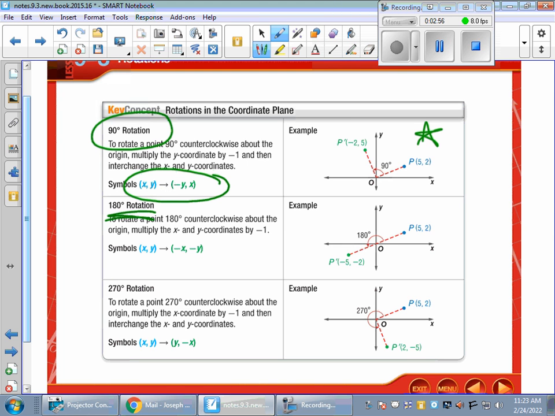180-degree rotation, really it's the same whether you go clockwise or counterclockwise. You take (x, y) and you go (-x, -y). Point P, we start at (5, 2). It ends up at (-5, -2).